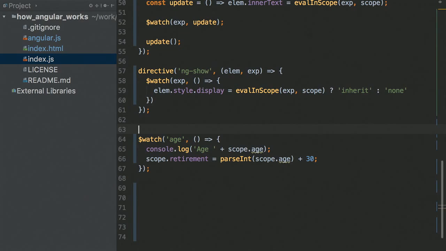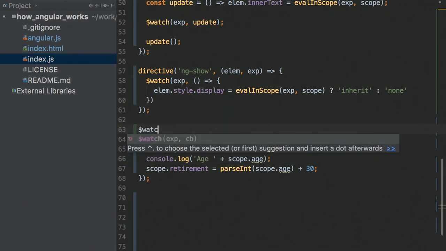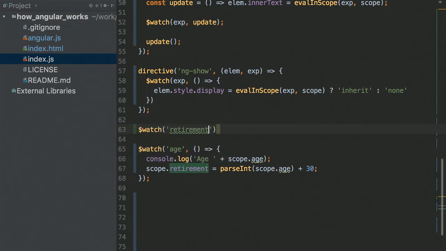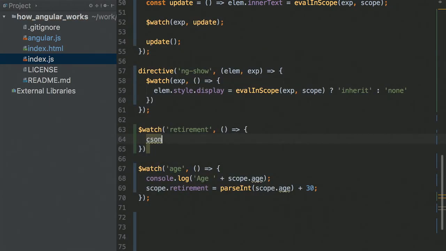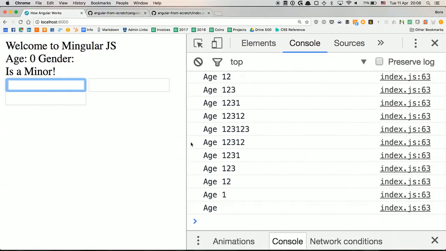Makes sense. And I want to watch retirement. And every time it changes, I just want to show it. Console log, retirement, scope retirement. Right, let's give it a try.